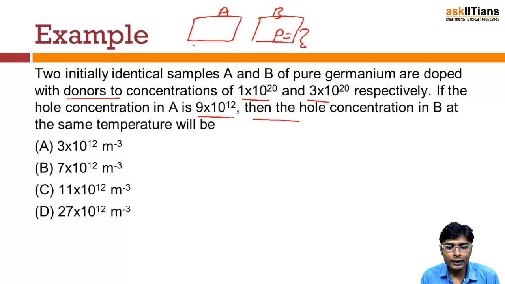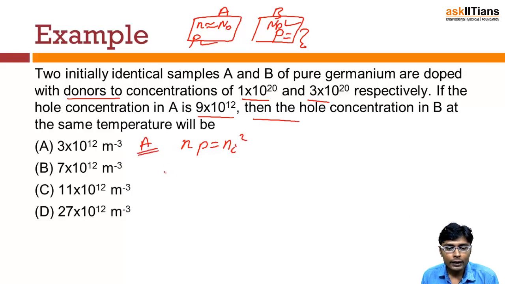So we have to find the hole concentration in B. We are given the hole concentration in A, and we are given the donor concentration, so N is equal to ND, right? We are also given the donor concentration in B. Okay, we have to find the hole concentration in B. So we have already seen that according to the mass action law, N into P is always equal to Ni square. Now let's assume for the first sample A.